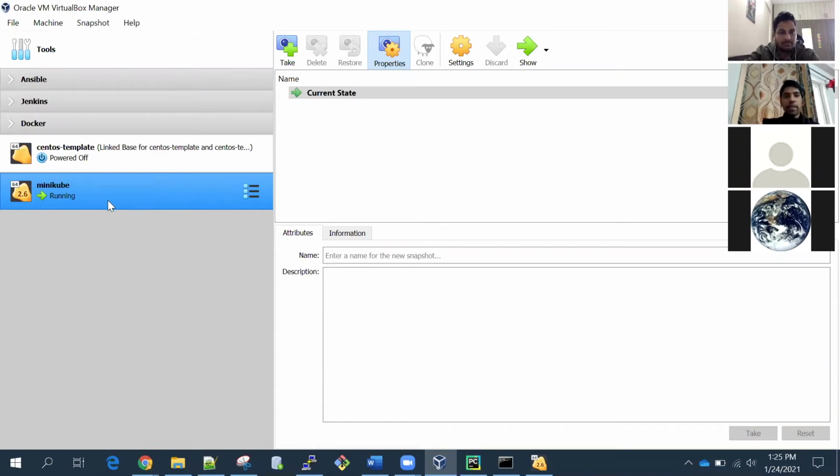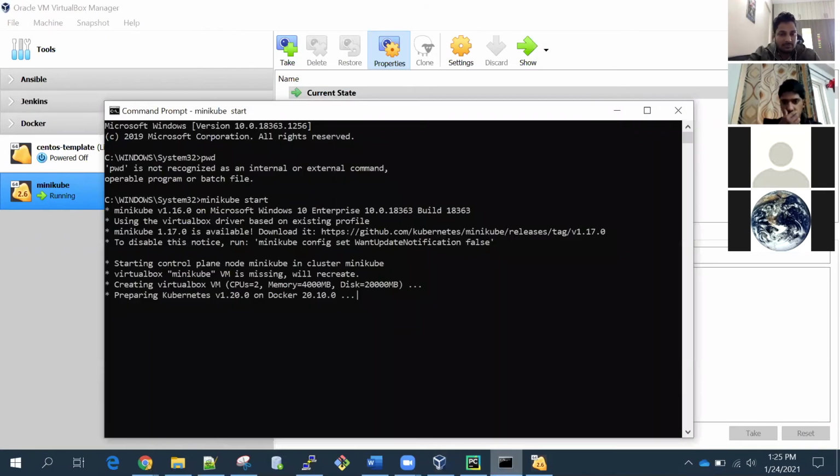Okay, and this VM has a one node Kubernetes cluster plus Docker, so it has both the things, Docker as well as Kubernetes. And yeah, so probably it is taking some time. Let's wait for some more time. Okay, so virtual machine is set up. Now it is preparing Kubernetes version 1.20.0 on Docker 20.10.0. So if it is successful, then I will show you the Kubernetes things as well, like pods and how those things work.